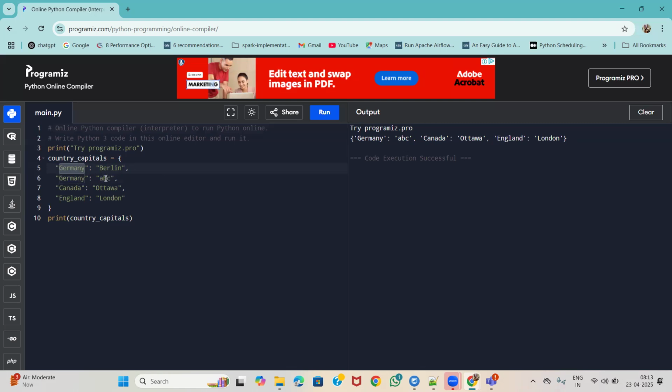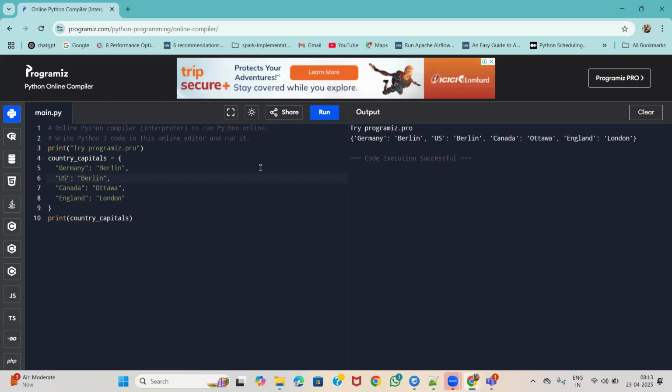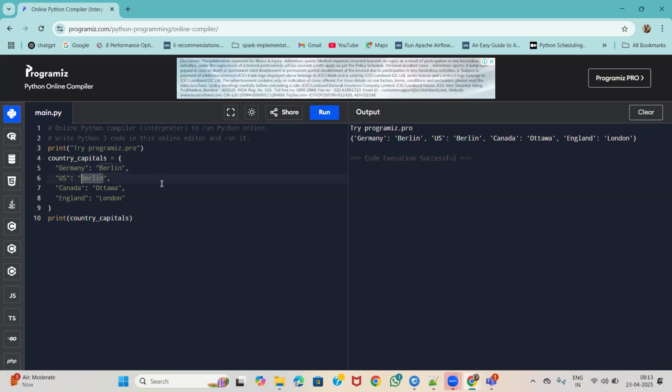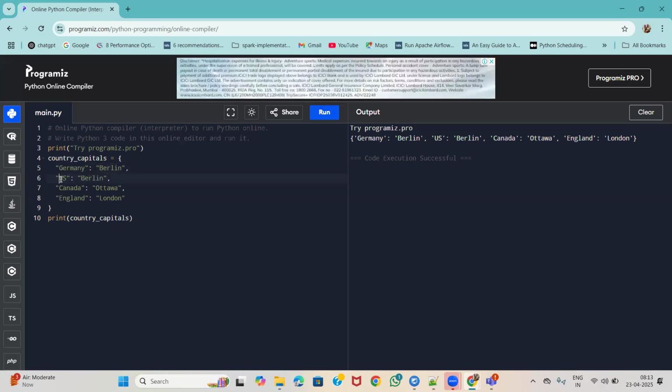Now this time I will give the same value, but for the values instead. Even though we have duplicate values, we received both values, because we didn't have duplicate keys. That's why we are able to get the duplicated values as well. So we must remember that the keys must be unique.